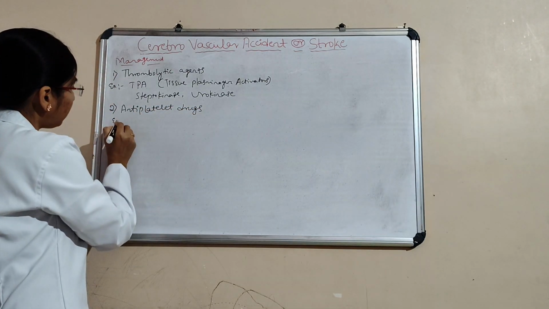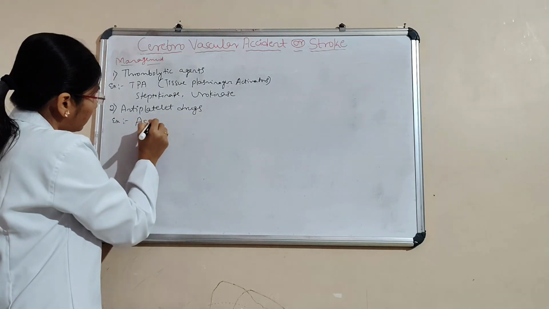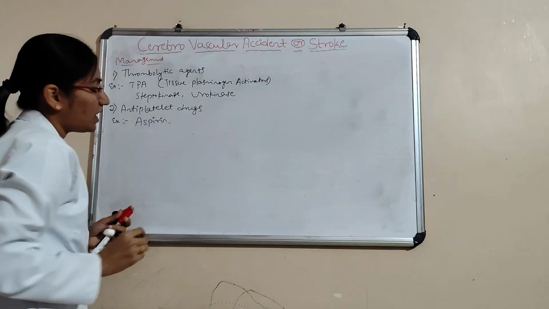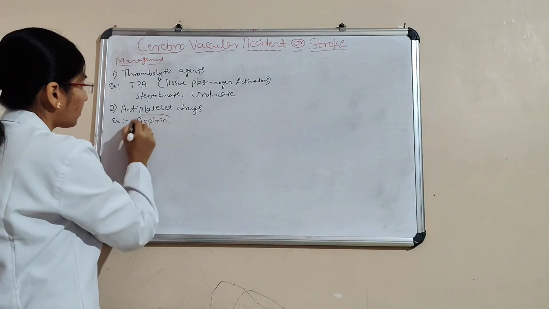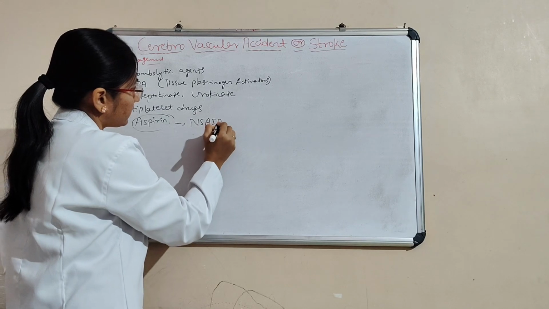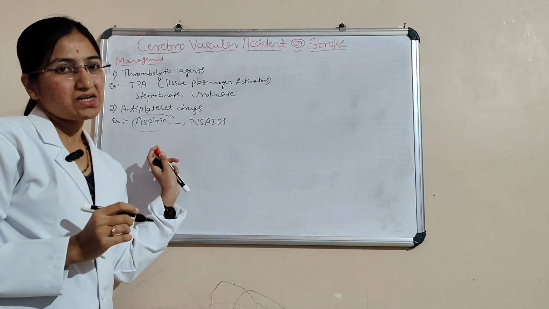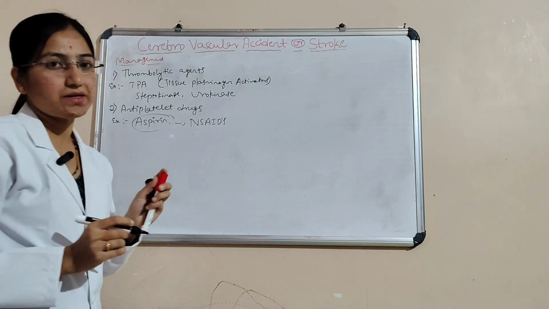And the next, antiplatelet drugs, for example aspirin, and also NSAIDs, non-steroidal anti-inflammatory drugs. Aspirin is an antiplatelet drug.